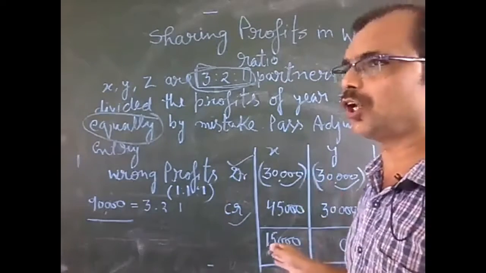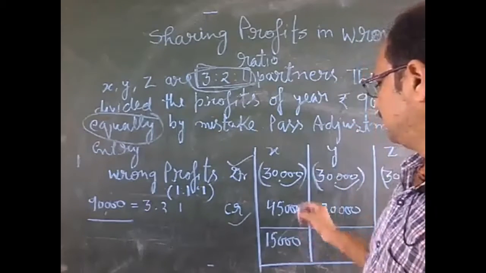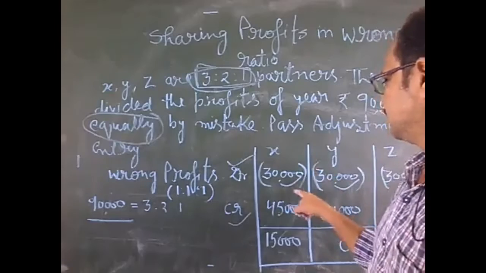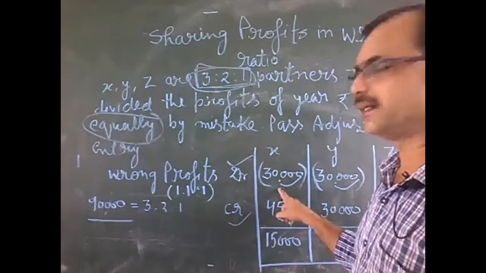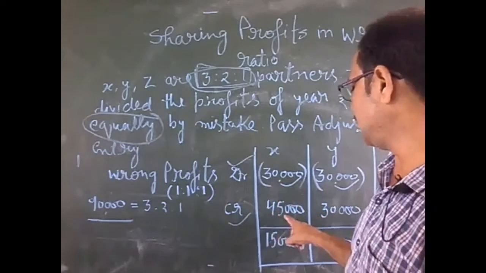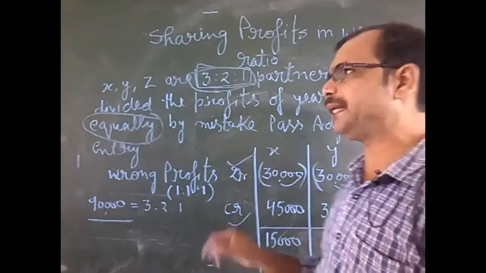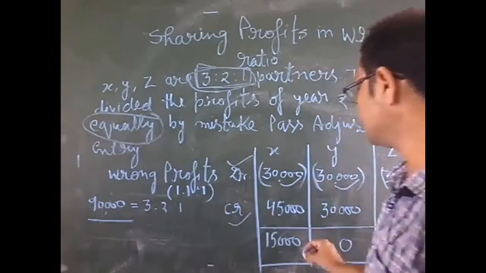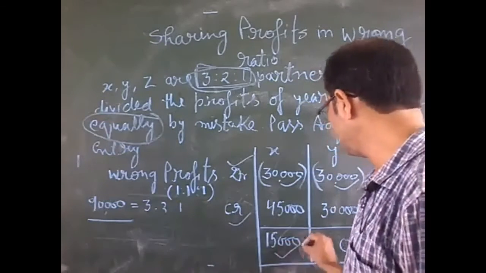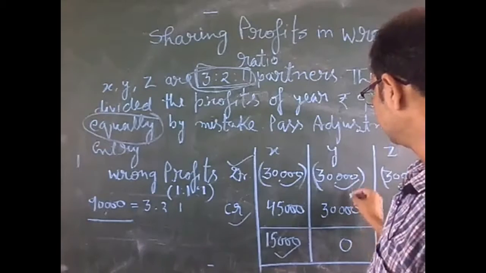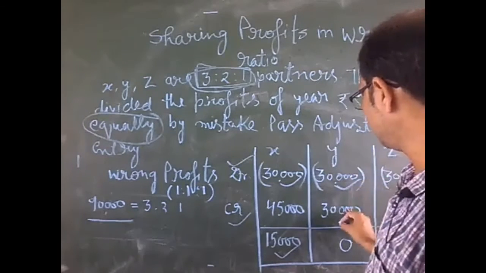And now we will solve this. This is the amount of minus because it is written in the bracket, and this is the amount of positive, so it will not be written in the bracket. And now we will solve. The amount will come 15,000, and in the case of Y you can see 30,000 plus and 30,000 minus.